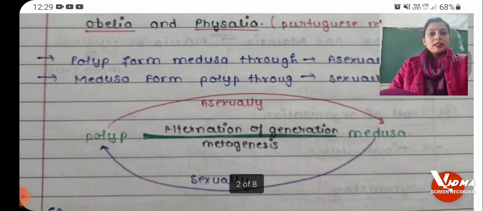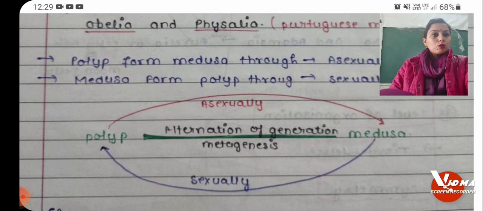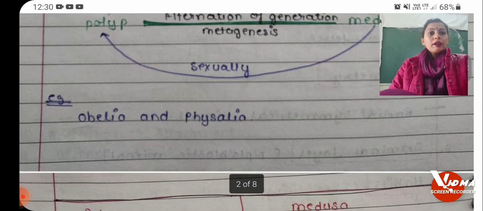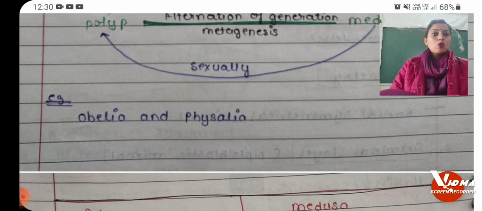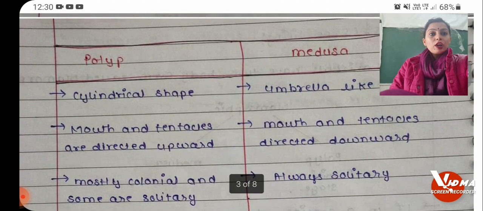So here you can see that when Polyp reproduces asexually, it will form Medusa, and when Medusa reproduces sexually, it will form the Polyp. Examples of organisms that show alternation of generation are Obelia and Physalia. Next is the difference between Polyp and Medusa.